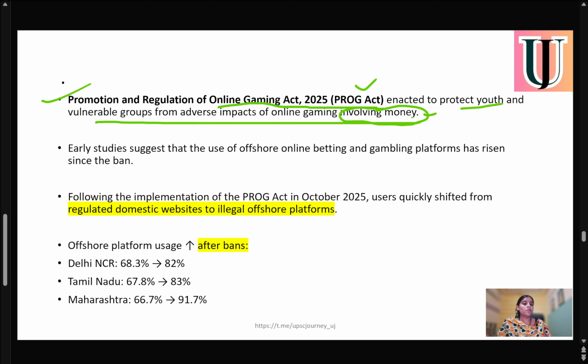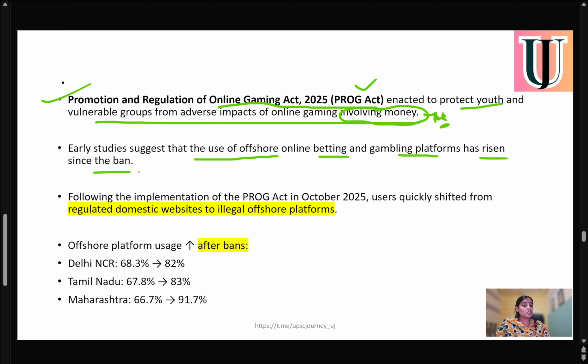So protecting youth, especially the marginalized groups of society, from these online money frauds, there needs to be a proper act. Accordingly, the government has framed the Promotion and Regulation of Online Gaming Act of 2025. Early studies suggested that the use of offshore online betting and gambling platforms has risen since the ban.